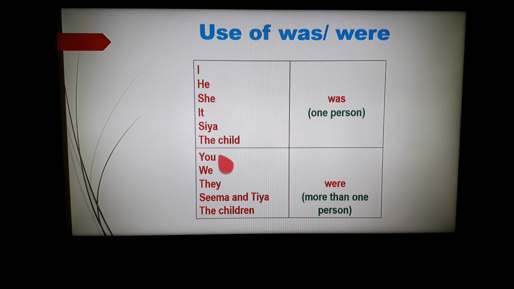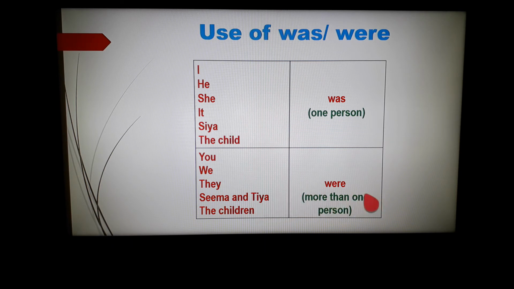And when the subject is you, we, they, Seema and Tia, meaning plural or two persons, or the children, so when we are talking about more than one person, we write were. You were, we were, they were, Seema and Tia were, the children were.